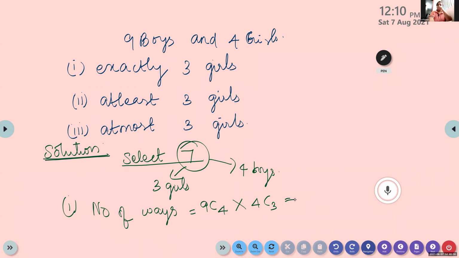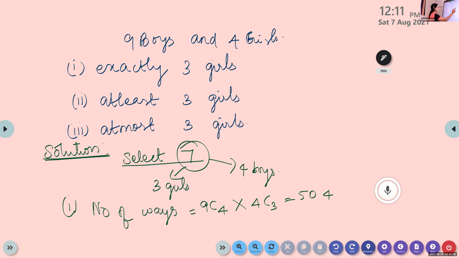Ma'am, is it 252? 504 is the answer. I think you have to multiply. Somewhere some calculation mistake is there. Check it. What is the answer? Is it 504? Yes, ma'am. I got 502. Then do the calculation again.